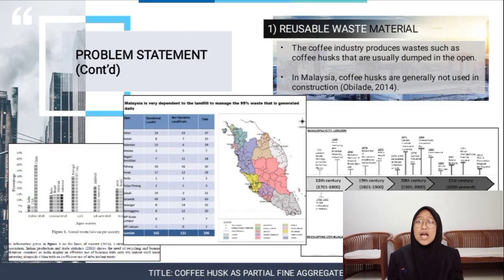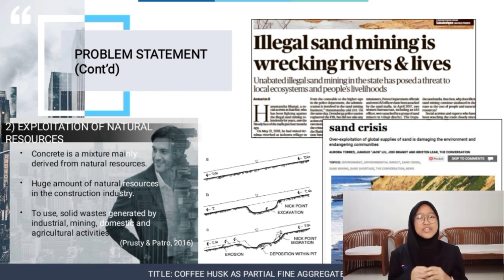Reusable waste material. The coffee industry produces waste such as coffee husks that are usually dumped in the open. In Malaysia, coffee husks are generally not used in construction. Exploitation of natural resources. Concrete is a mixture mainly derived from natural resources. A huge amount of natural resources is used in the construction industry, so we use solid waste generated by industrial, mining, domestic, and agricultural activities.